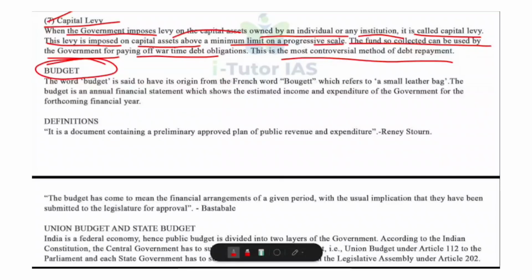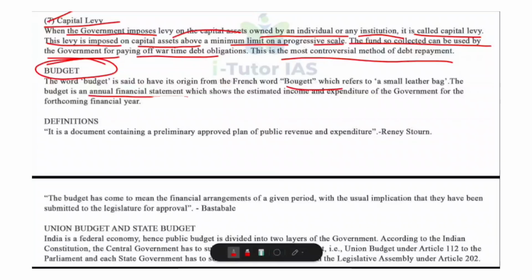Okay, let's start. The term budget comes from the French word budget, which means a small leather bag. Originally, government officials carried their financial papers in such a bag, and this is how the word became associated with the government finances. Okay. Now, what is meant by budget?